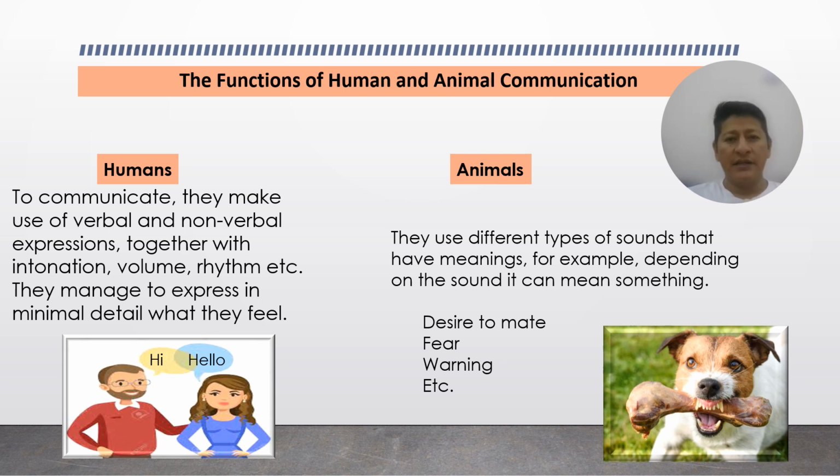On the other hand, animals use different types of sounds that have meanings. For example, depending on the sound, it can mean something, for example, desire to mate or fear. Another thing is warning, etc.